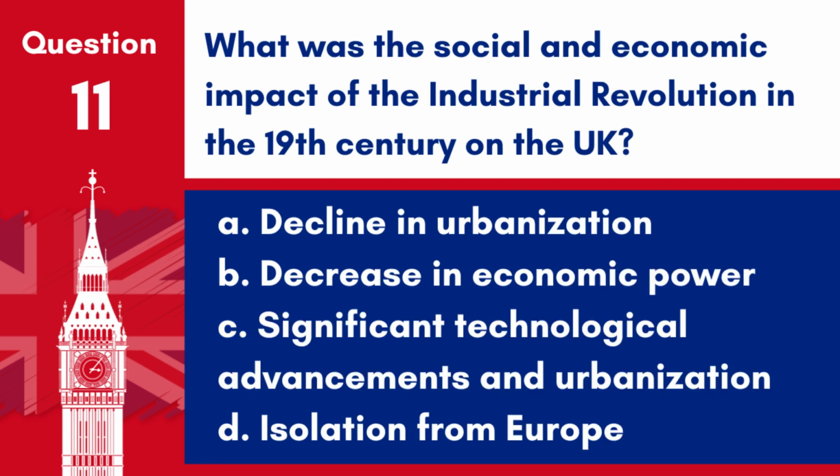Question 11. What was the social and economic impact of the Industrial Revolution in the 19th century on the UK? A. Decline in urbanization. B. Decrease in economic power. C. Significant technological advancements and urbanization. D. Isolation from Europe.